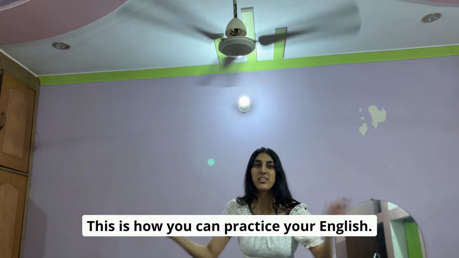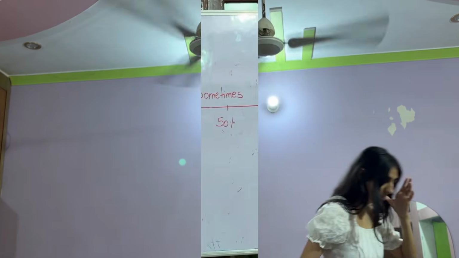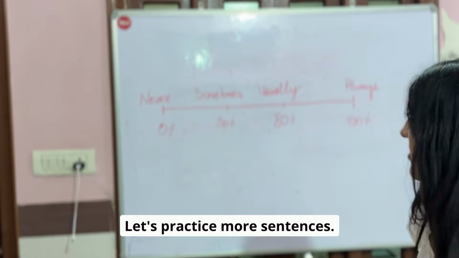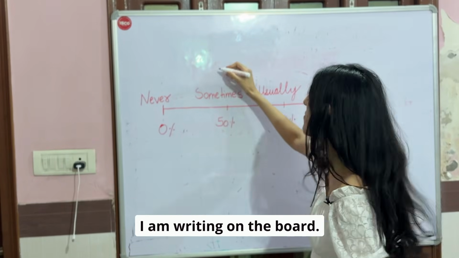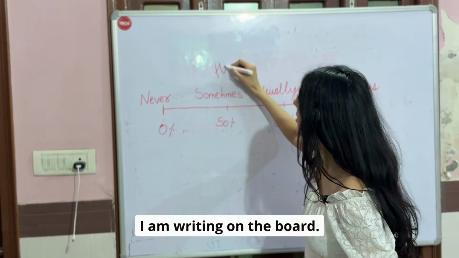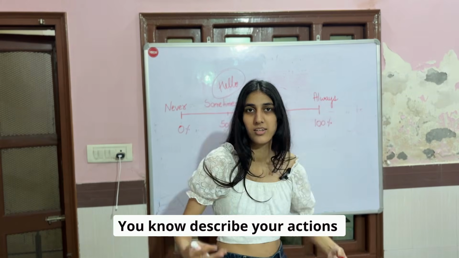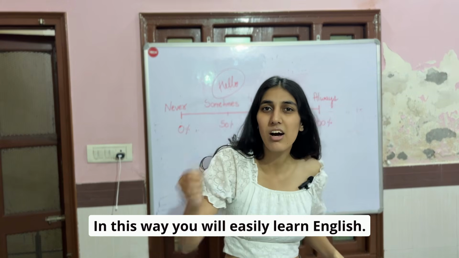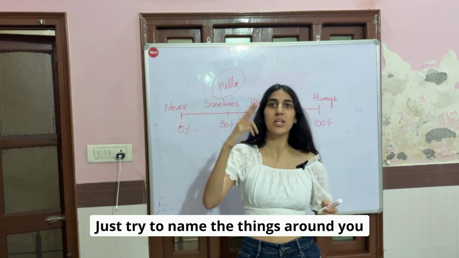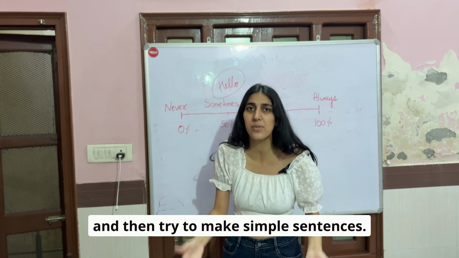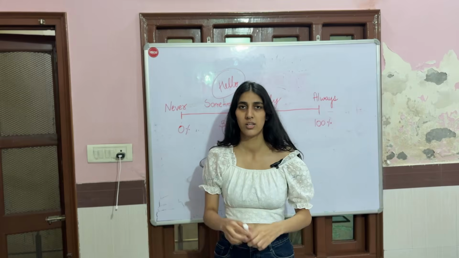This is how you can practice your English. Let's practice more sentences. This is a marker. Right now what I am doing? I am writing on the board. Hello. In this way you will easily learn English. This is how you should start your English journey. Just try to name the things around you and then try to make simple sentences. That's all. Okay.